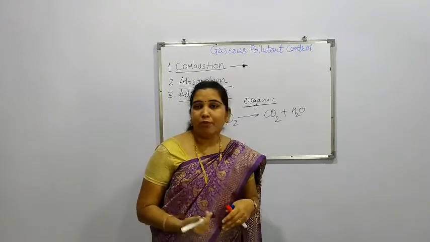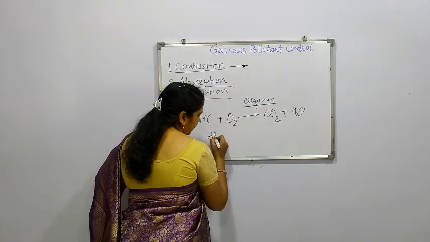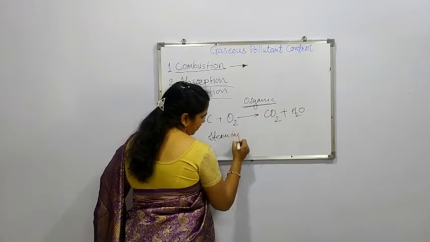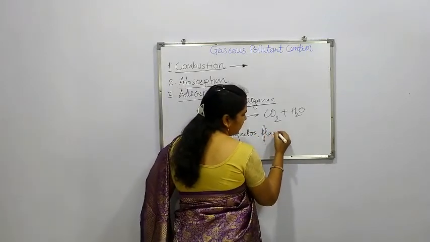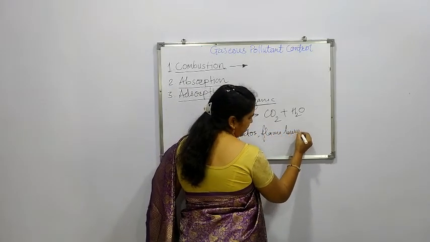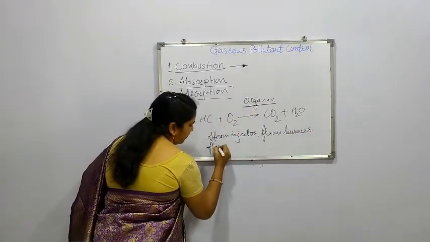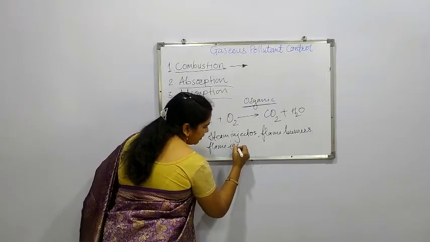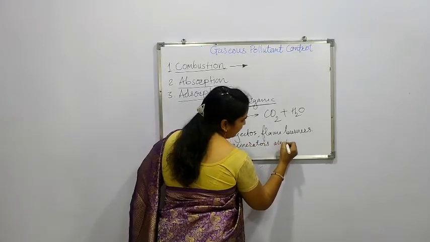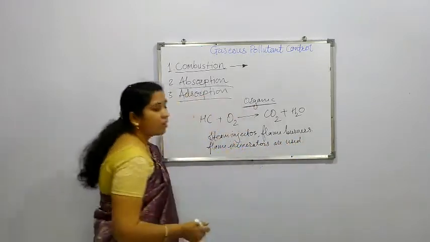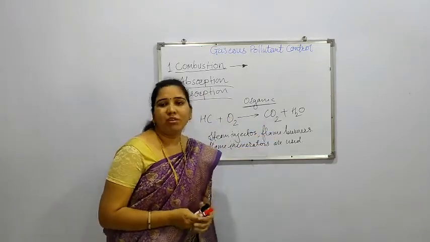For this method of combustion, different types of steam injectors, different types of flame burners and flame incinerators are used for the process of combustion, and in this way comparatively less harmful gases are produced.